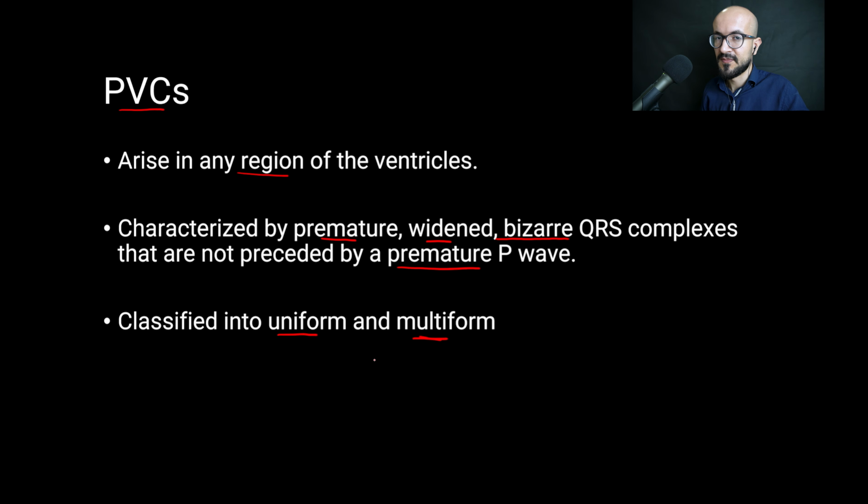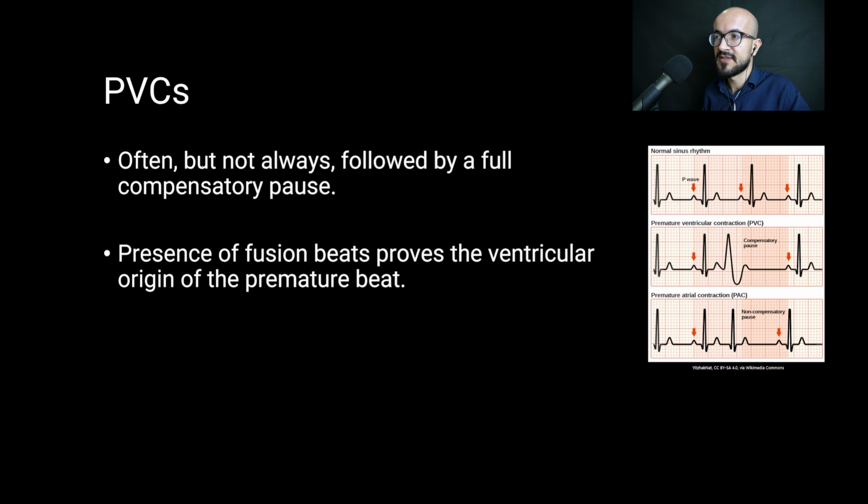Now, premature ventricular contractions are often, but not always, followed by a full compensatory pause, such as you can see here. So the PVC, as you can see here, is followed by a compensatory pause, and then comes a normal beat. And this is longer than the non-compensatory pause that follows the premature atrial contraction. This is shorter than the full compensatory pause that follows the PVC.